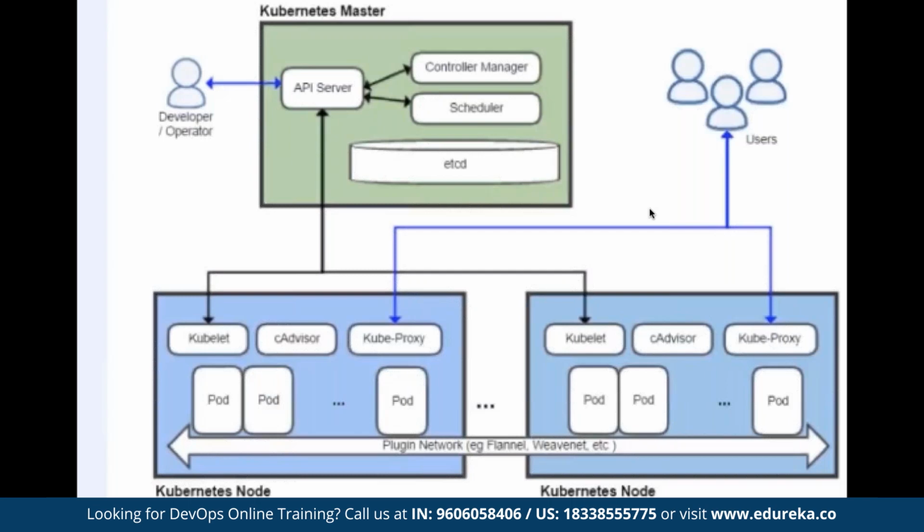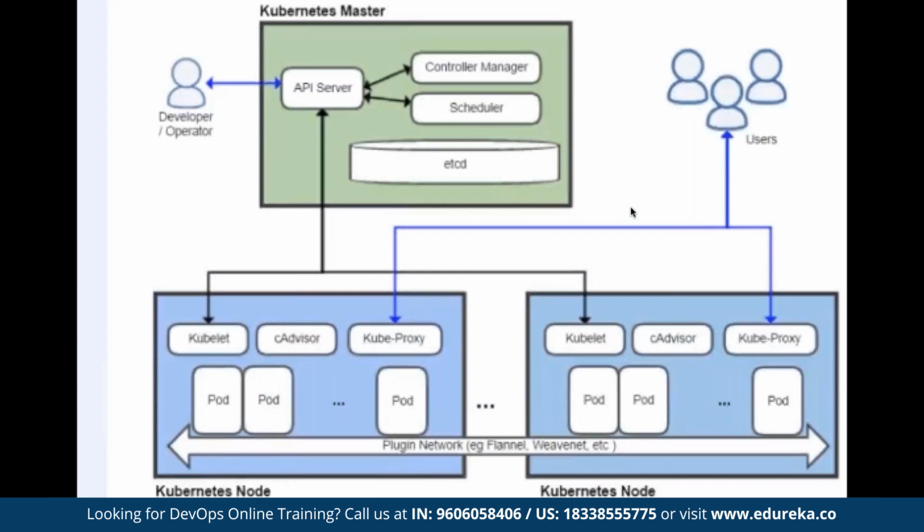The second component we'll talk about is kube-proxy. So kube-proxy basically is a networking component. It takes care of the networking between a user and a container. It means if we have an application running in a container which needs to be accessed by the outside world or by the end user, kube-proxy will take care of it. You can compare it to something like port forwarding or binding ports in the Docker world. This kube-proxy takes care of the networking concept between the user and the container.